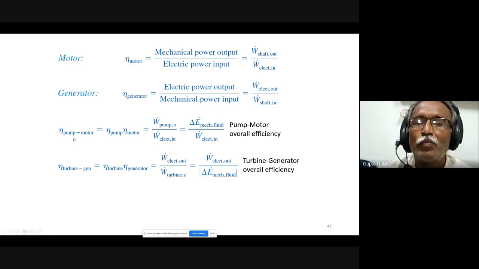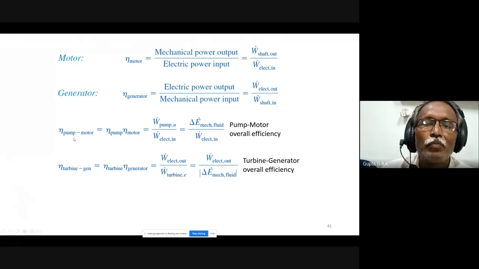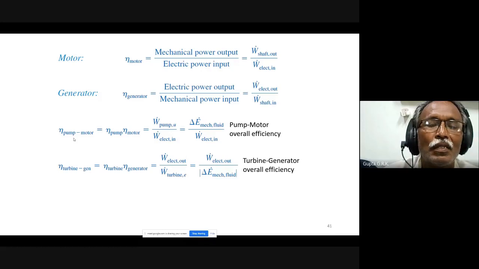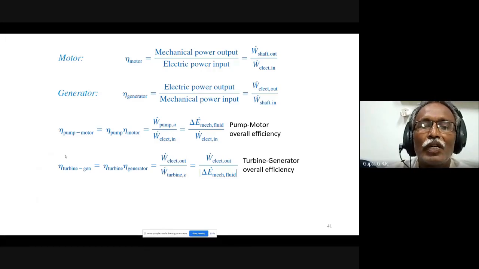And suppose pump and motor together. So pump is run by the motor. So what is the input? The input I am giving is electrical power to the motor, and the motor runs the pump, and the pump gives the power to the fluid. Okay, so mechanical energy to the fluid is the output, and the electrical power that is given to the motor is the input.